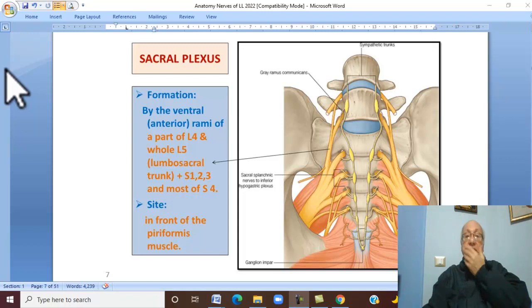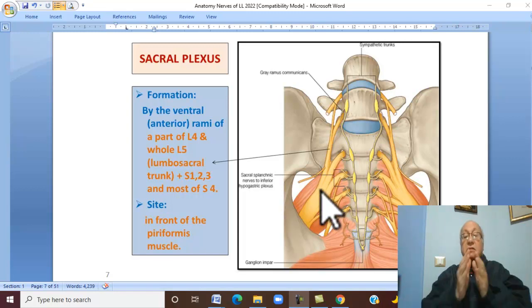Where is the sacral plexus formed? The sacral plexus is formed in the lesser pelvis. Where is the arrow? This is the lesser pelvis.